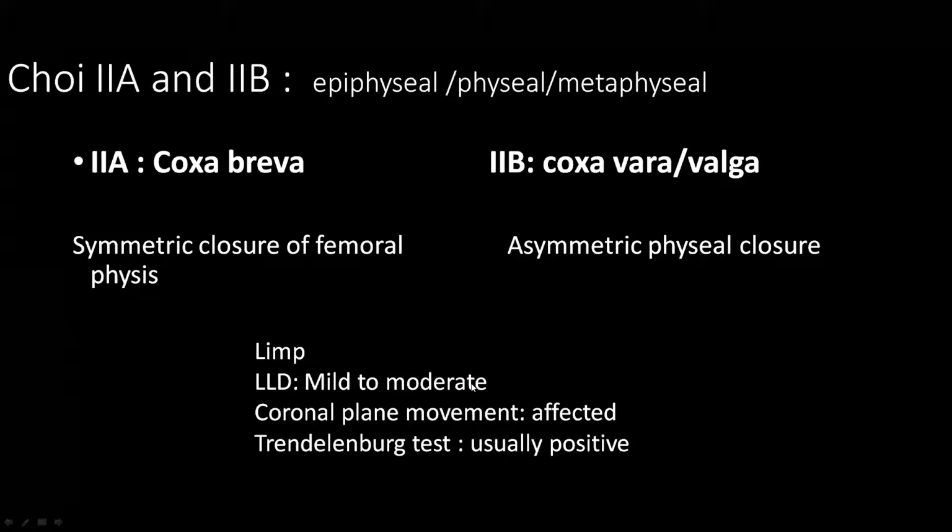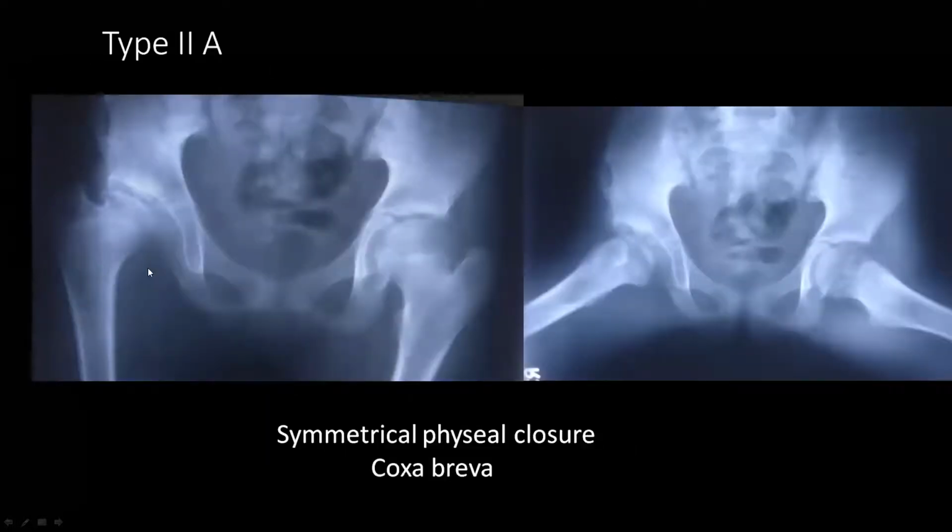Now look at this X-ray. This is the example of coxa brava. Coxa brava means the head is small as compared to the opposite side. You can see this head is very small as compared to this side because there is symmetrical closure of the femoral physis. Because of the symmetrical closure, the greater trochanter is proximally migrated. Okay, so in these patients, the articulotrochanteric distance will be reversed and there is symmetrical closure of the femoral physis.